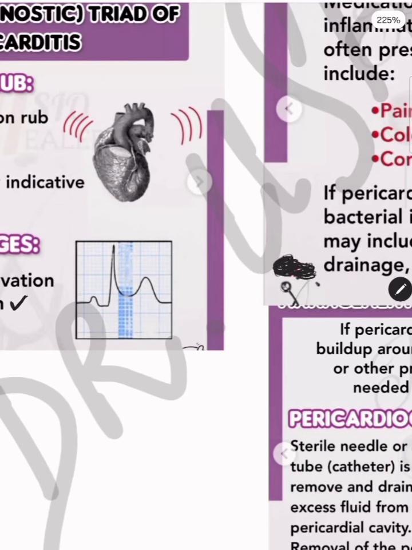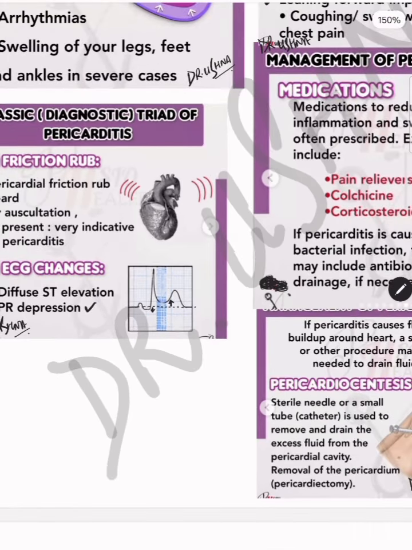Here you can see this is your isoelectric line. You can consider this as the baseline. From the baseline your ST segment is elevated and your PR segment is depressed. So these two are very typical for pericarditis.